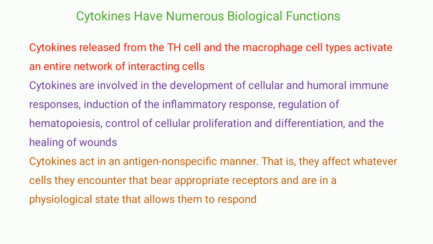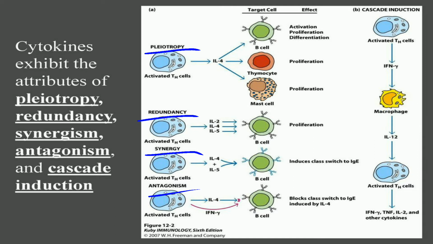Now we are going to see what pleiotropy means. Pleiotropy is when there is an activation of TH cells, and these activated TH cells produce a cytokine called interleukin 4 that binds to the B cell, thymocyte and mast cell, as a result of which you have the following effects: activation, proliferation and differentiation. Redundancy: the activated TH cells produce interleukin 2, 4 and 5, which results in B cell proliferation.